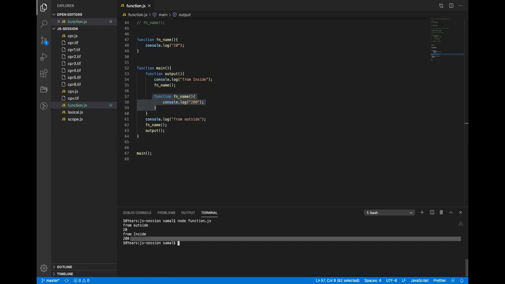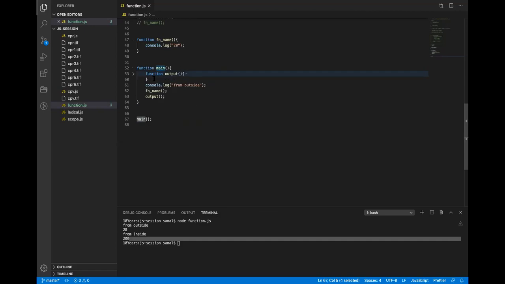Can you repeat it, please? Okay, all right. When I call the main function, it defines the output function, and then it prints the from output.